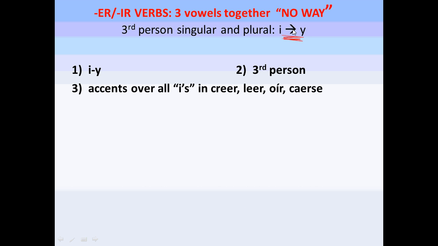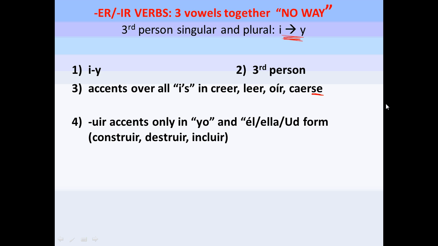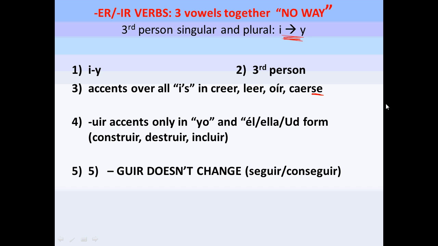Number 3, accent marks over all the I's in creer, leer, oír, and caerse. Caer can be reflexive or not. I think we had it before that it's non-reflexive. Oír, you have accent marks only in the yo and the él, ella, usted form. Here are some of the examples: construir, destruir, and incluir. And then number 5, whoops, I have 5 written twice. It does not change in GUIR verbs, just like we had with the present progressive as well. Three vowels in a row is okay with those verbs. Any other ones, it is not.